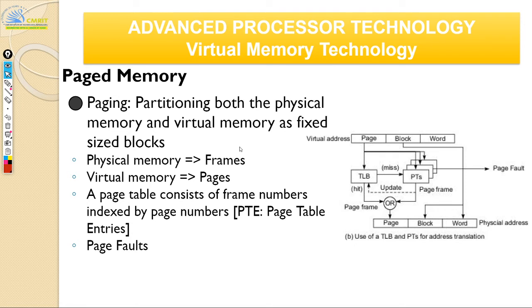Okay, so now we have a problem. The one point to notice is that it's a fixed size block. So with paging, always keep in mind, pages are fixed size. Take your textbook for example. If you take one particular textbook, all the pages in that textbook are of the same size. Now let's say your CPU is asking for an address: hey, I need this virtual address, go bring it.